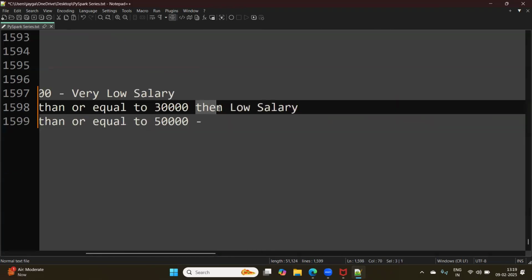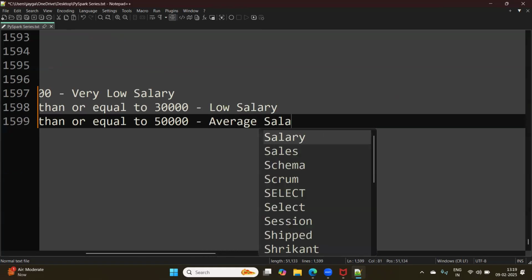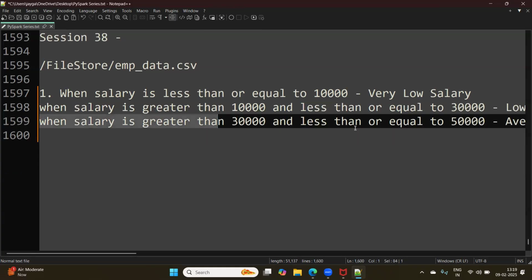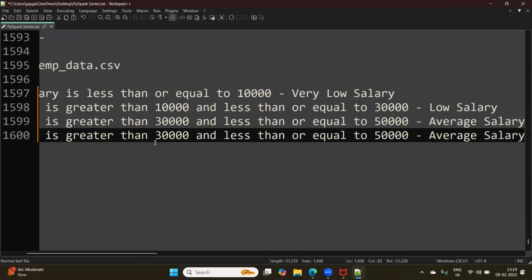Just trying to define the problem statement. Next, when salary is greater than 50,000 and less than or equal to 1 lakh, then we can call it high salary.